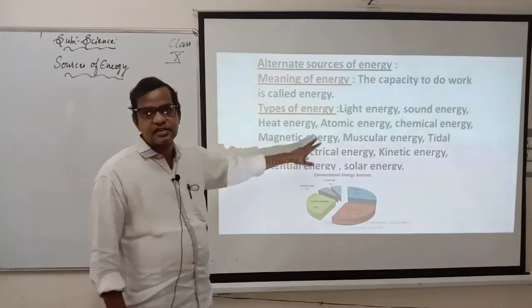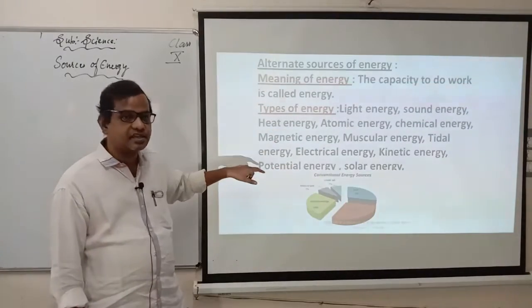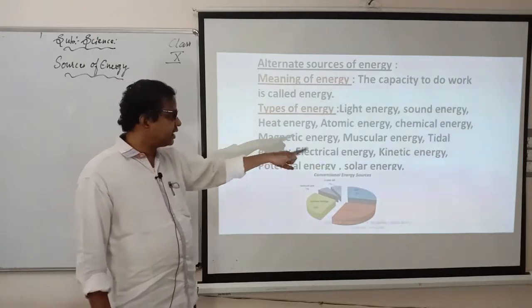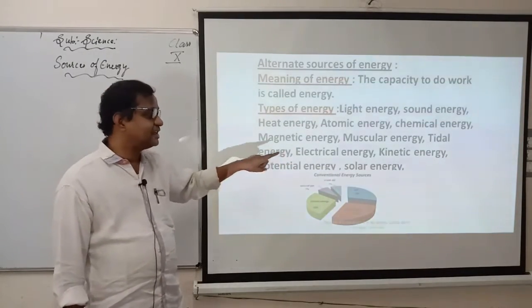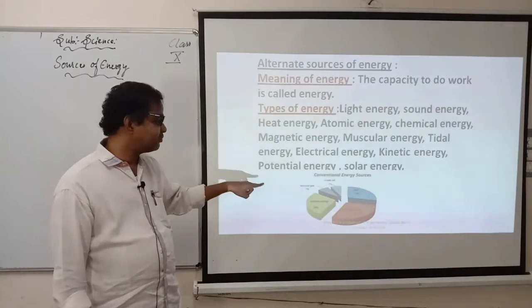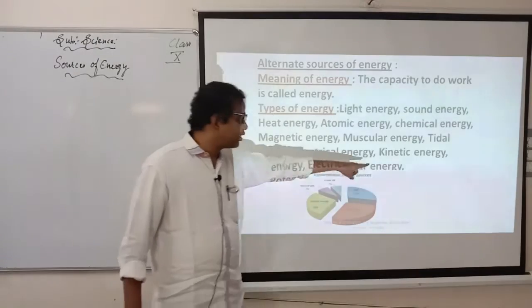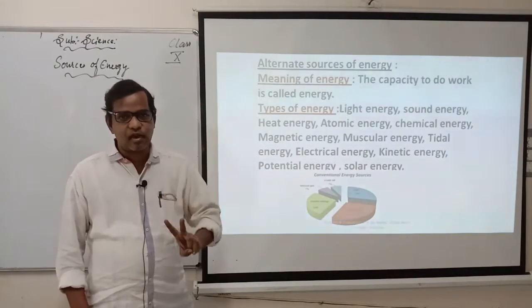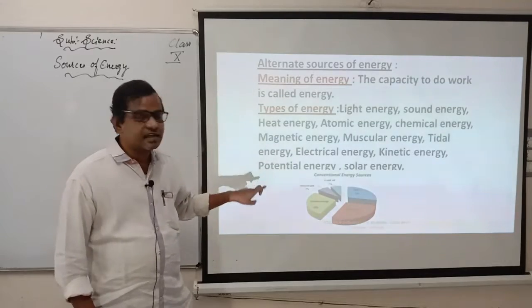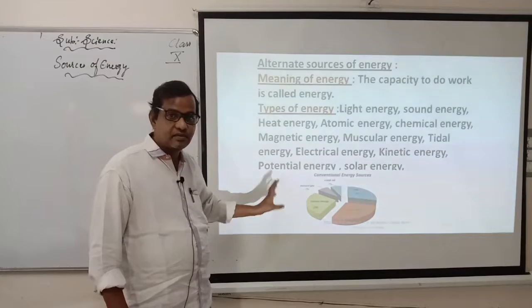So, types of energies we have: light energy, sound energy, heat energy, atomic energy, chemical energy, magnetic energy, muscular energy, tidal energy, electrical energy, kinetic energy, potential energy, and solar energy. But here one thing I will tell you: kinetic energy and potential energy are very important. Why? Because these two types of energies are convertible. One energy can be converted into another energy very easily.